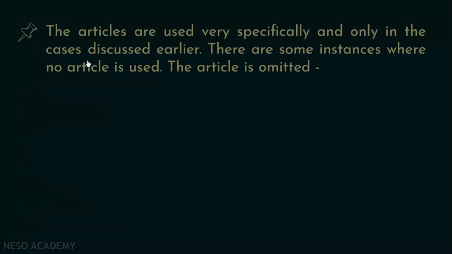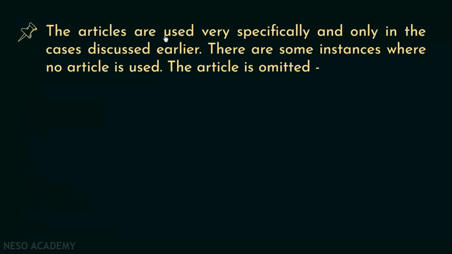So now we are going to discuss a very important point related to the articles which says the articles are used very specifically and only in the cases discussed earlier. There are some instances where no article is used. The article is omitted. Okay? So the more important part over here is knowing where not to use articles.